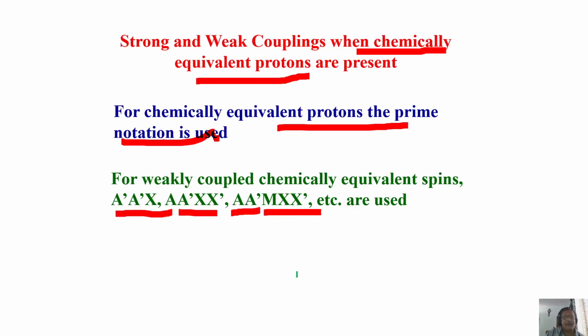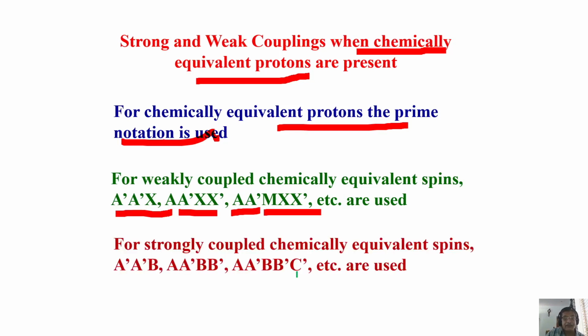What is this XX prime, AA prime? Don't get confused. I'll give you an example. Similarly, for strongly coupled, you use AA prime, BB prime, like this. What do you mean by AA prime here? AA prime means there are two protons or two spins having the same chemical shift.